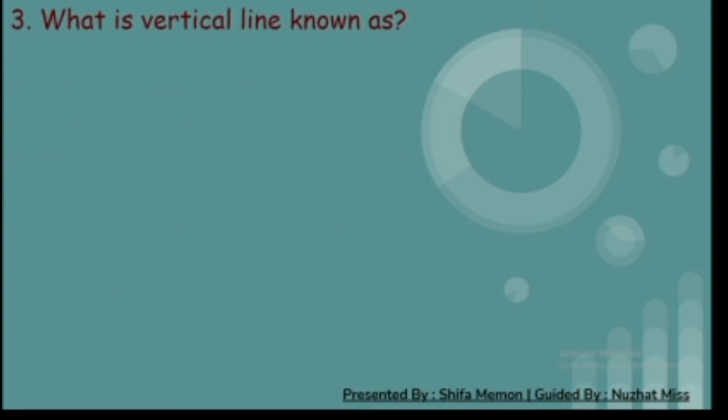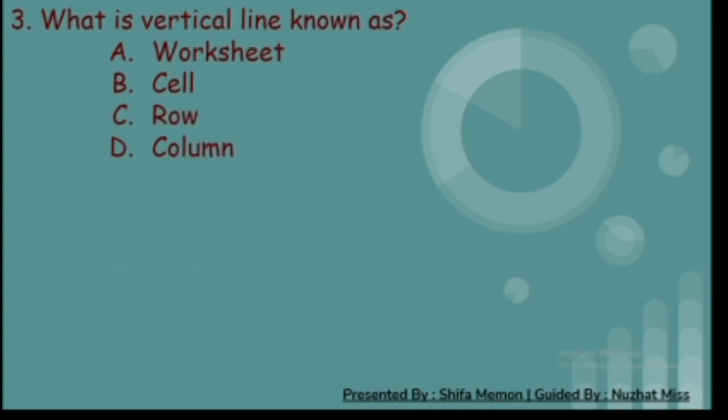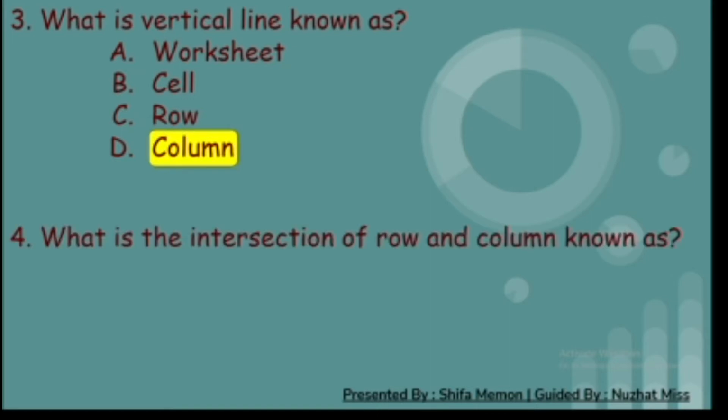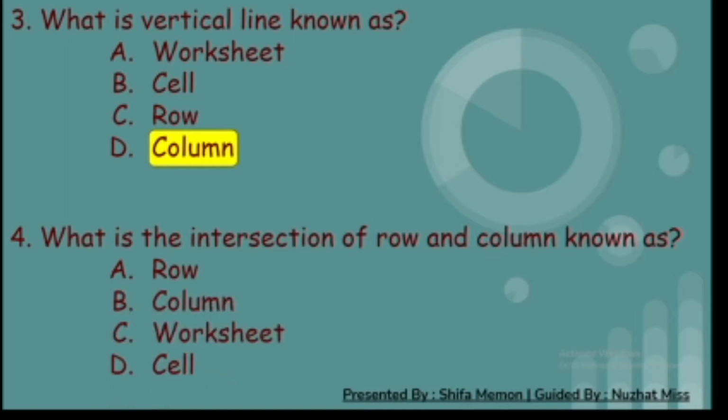Third, what is a vertical line known as? A. Worksheet, B. Cell, C. Row, and D. Column. And the correct answer is D, column. Fourth, what is the intersection of row and column known as? A. Row, B. Column, C. Worksheet, and D. Cell. And the correct answer is D, cell.